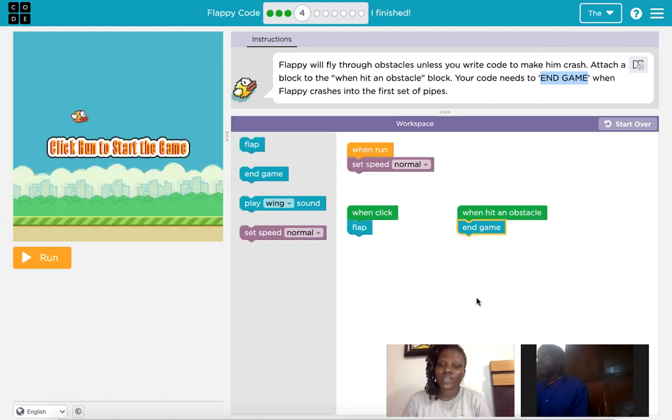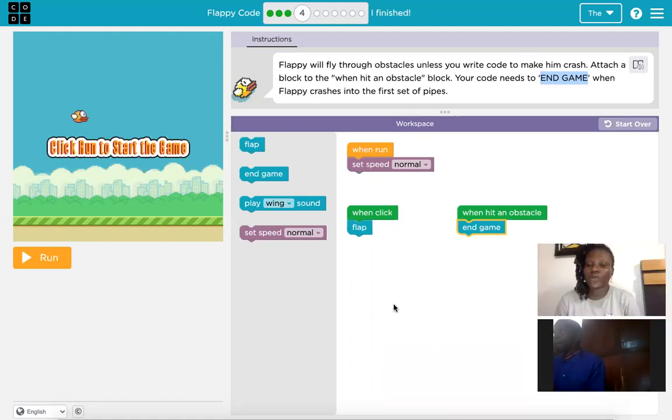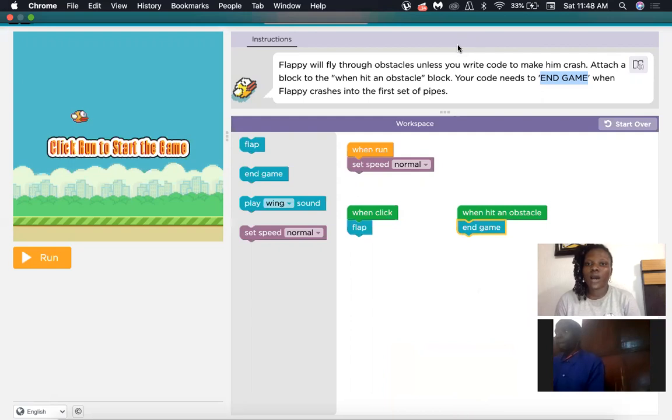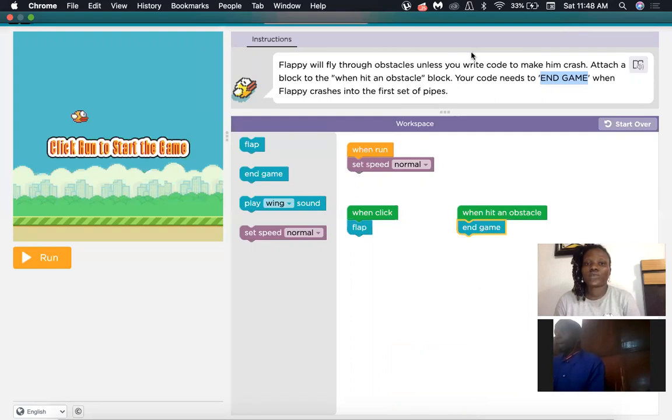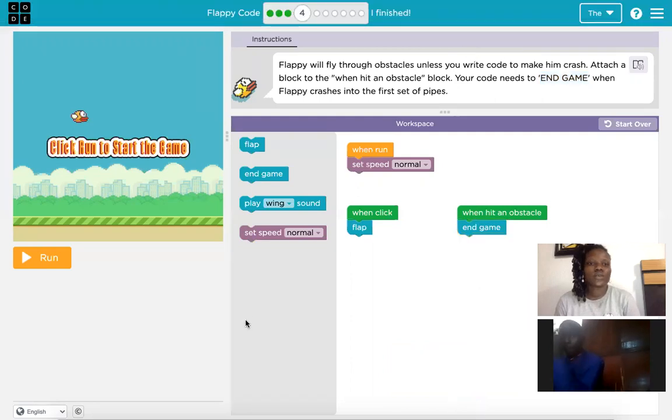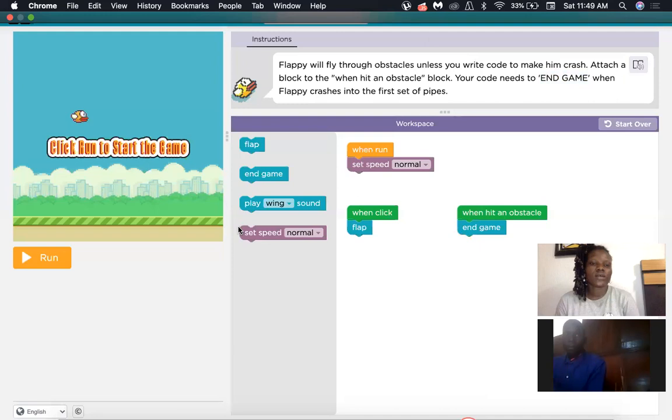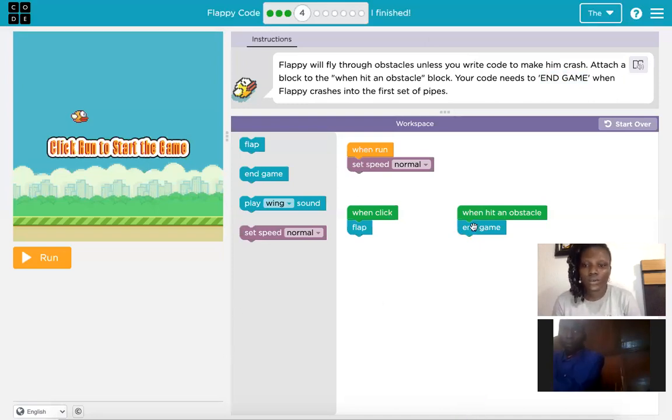If you're still in puzzle 2, just skip ahead to puzzle 4. Click on puzzle 4 at the top so you meet up with where we are right now. When I hit an obstacle, what should happen? End game.